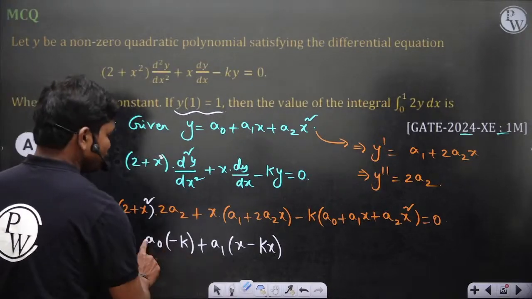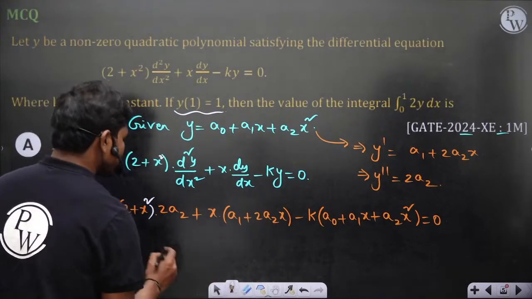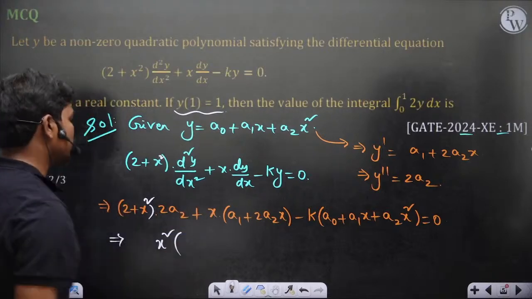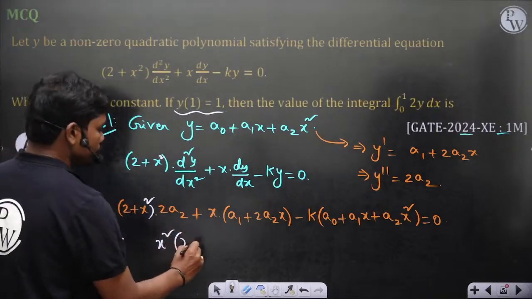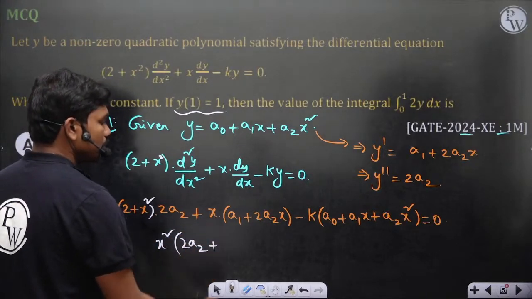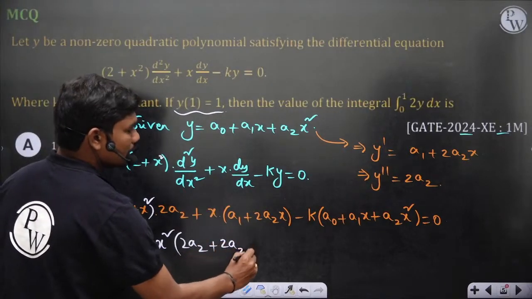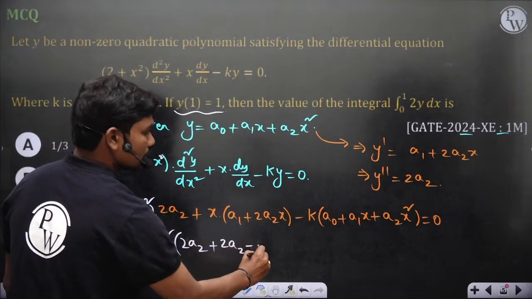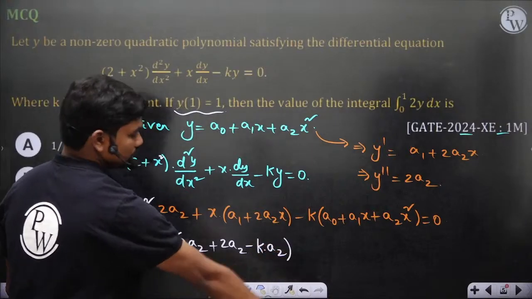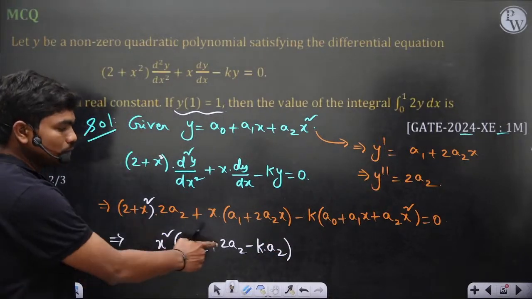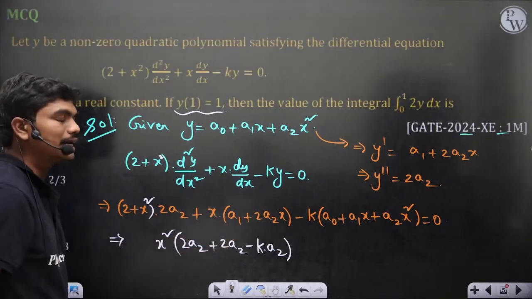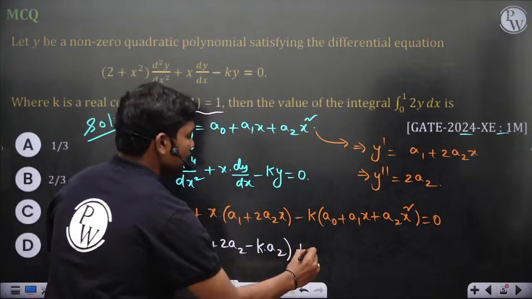Let's do one thing, very easier. Let's take the x square coefficient. It would be better. So x square into 2a2, then plus 2a2, here also you'd get one more x square term, so 2a2 and minus k times a2. So this is what you have: 2a2 plus 2a2 minus k times a2, plus the coefficient of x.